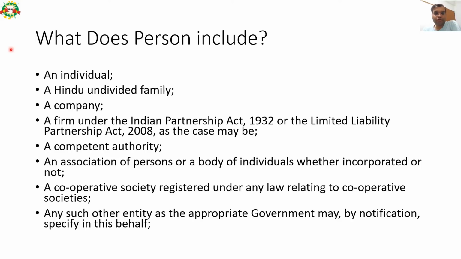What does person include? As per the RERA Act, it includes an individual, HUF, Hindu undivided family, a company, a firm under the Indian Partnership Act 1932, or a limited liability partnership under 2008, as the case may be, a competent authority, an association of persons or a body of individuals, whether incorporated or not, a cooperative society registered under any law relating to cooperative societies, any such other entity as the appropriate authority may by notification specify on his behalf.